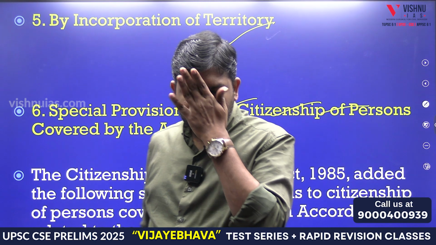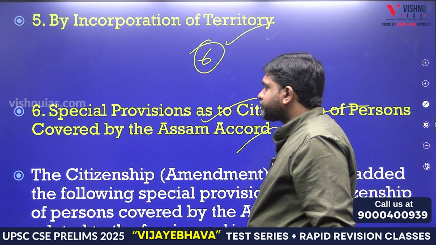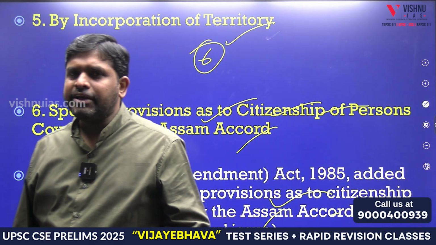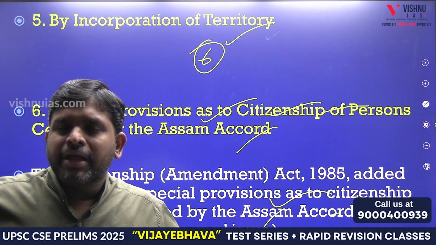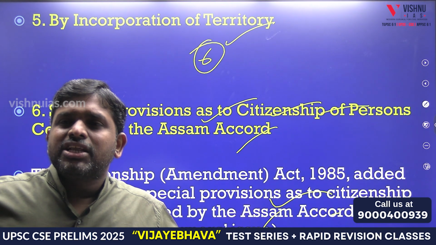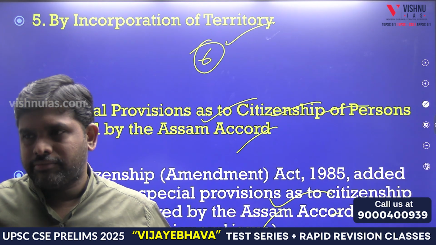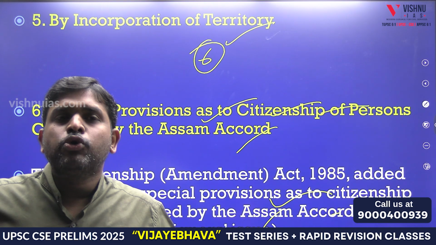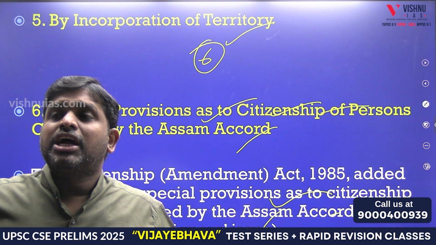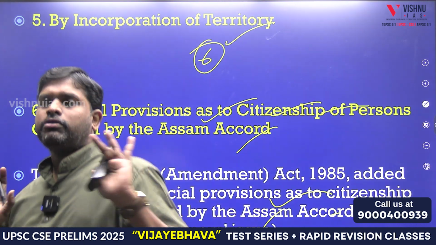What is this? See, the Assam Accord is nothing but in 1985, we made an accord whereby, for the illegal migrants who came from Bangladesh and settled down in Assam, an agreement was made on who will be getting the citizenship and who will not be getting the citizenship. That particular accord is called the Assam Accord. So these are the 6 points which you have to remember.